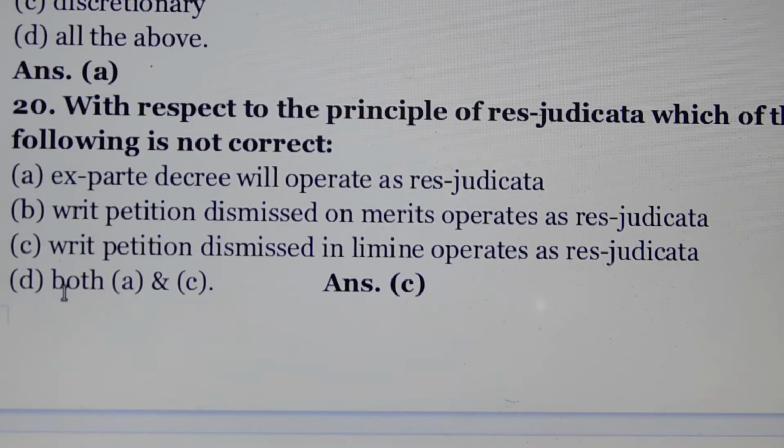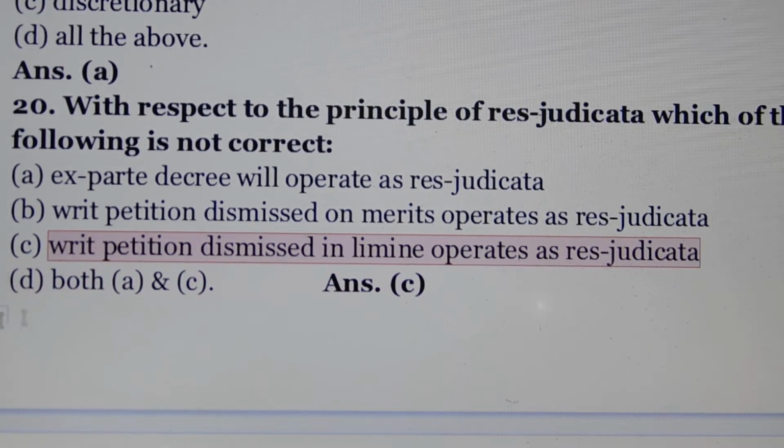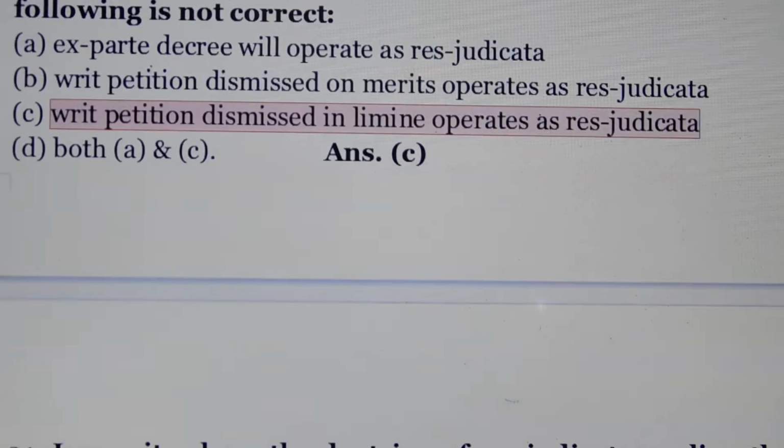Question number 20. With respect to the principle of res judicata, which of the following is not correct? Answer is option number C. Writ petition dismissed in limine operates as res judicata.